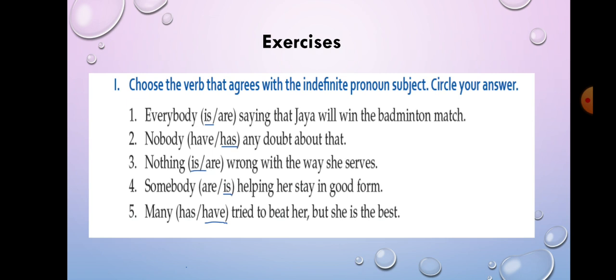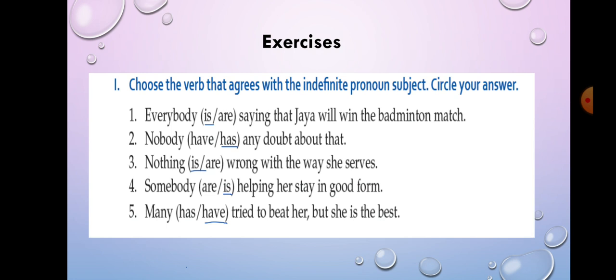Nobody dash helping her stay in good form. So again here nobody is given, what will we use? It is singular, so we will use is. Nobody is helping her stay in good form. Many dash tried to beat her, but she is the best.